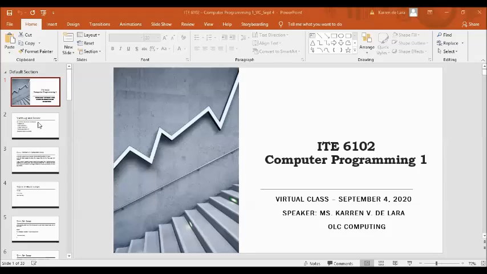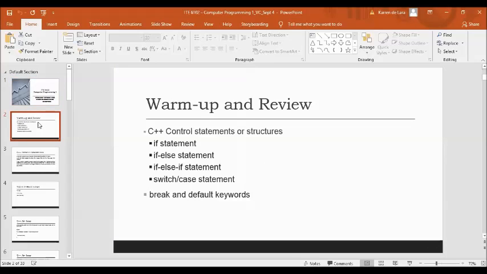But first, let us recall and review what we have discussed and learned from our previous virtual class. So we have learned the various C++ control statements or structures. C++ conditions are expressions that evaluate a Boolean value, whether true or false. And C++ has the following control or conditional statements.